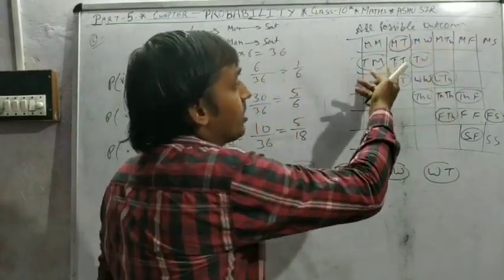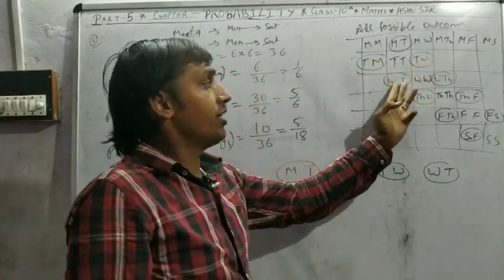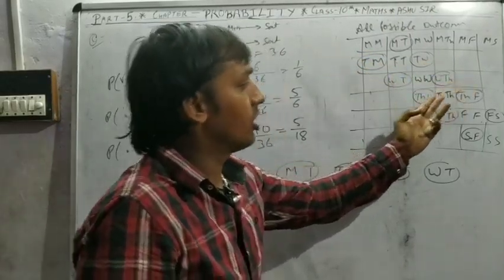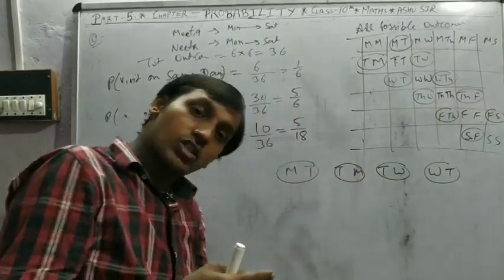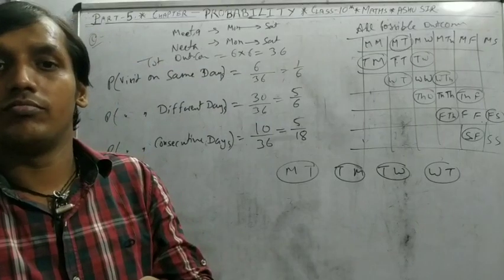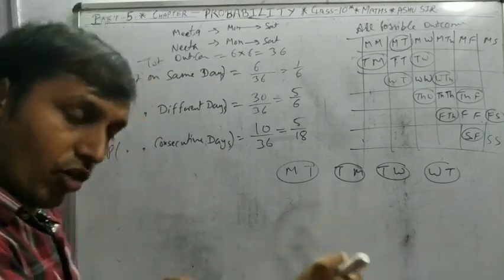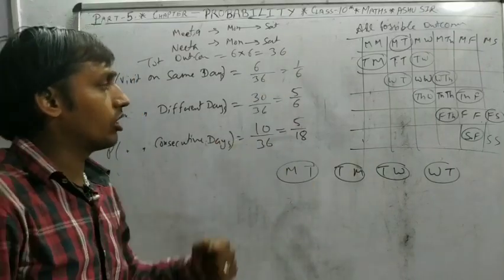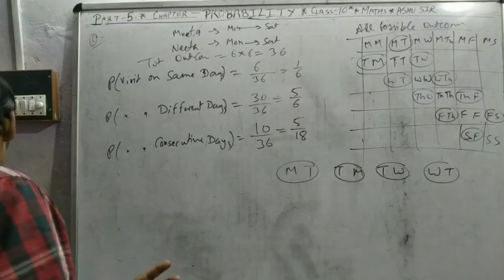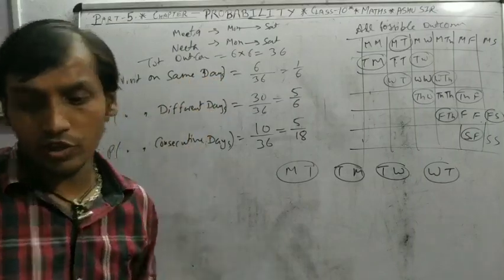The same logic is used here, so we get the 10 outcomes. So these are the answers for same day, different day and consecutive days. Pause the video and note down.